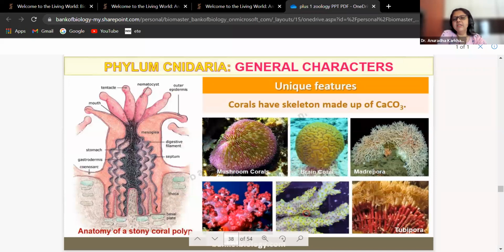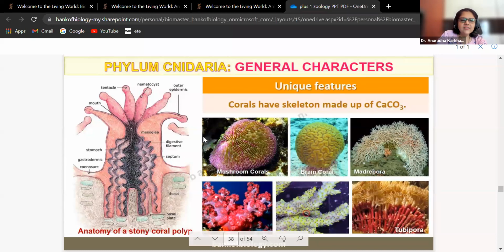Corals have skeleton made up of calcium, CaCO3. What is it? Calcium. What is CaCO3? Come on, inorganic chemistry. Organic chemistry. What is it? Come on, I want the name. CaCO3, take out your chemistry. Yes. That is what I'm asking. Yes, you are right. Calcium carbonate.